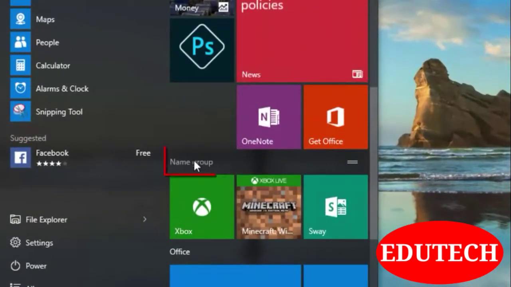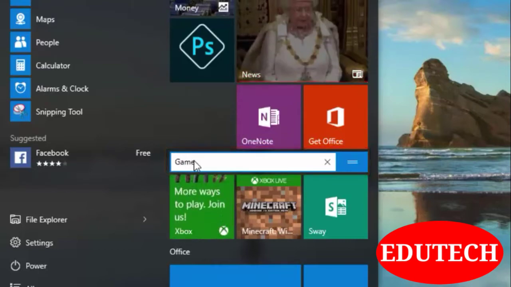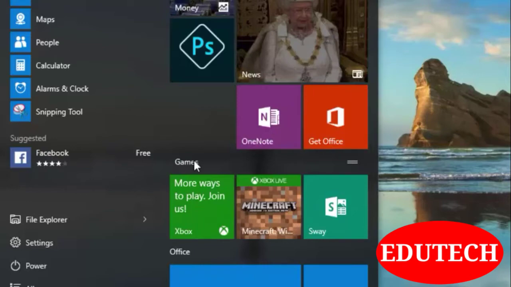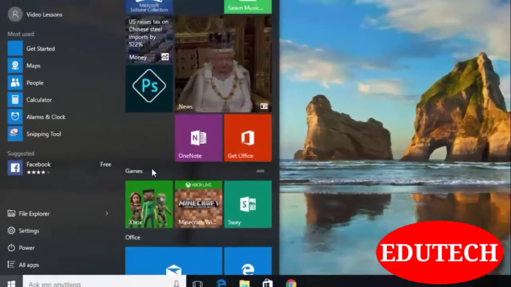Now I want to name it games. So it's very easy. Just click here and name it games. And that's it. Here you go. You have one more new category called games. So this way you can arrange your various apps in various categories.